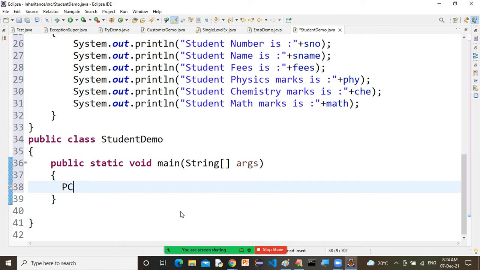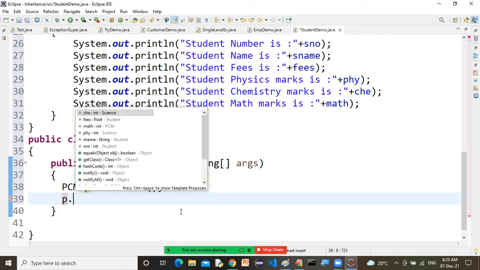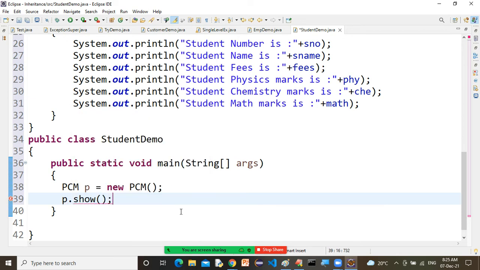So, what can I do? PCM p is equal to new PCM. And then p dot so. Correct or not? Yes, p dot so. That's all, sir. Now, when you run this,